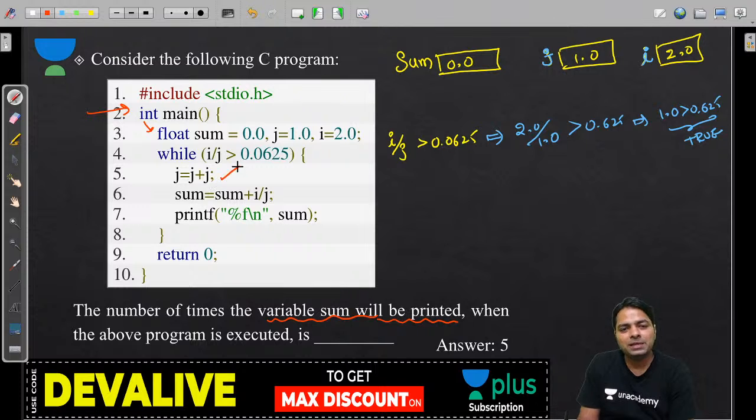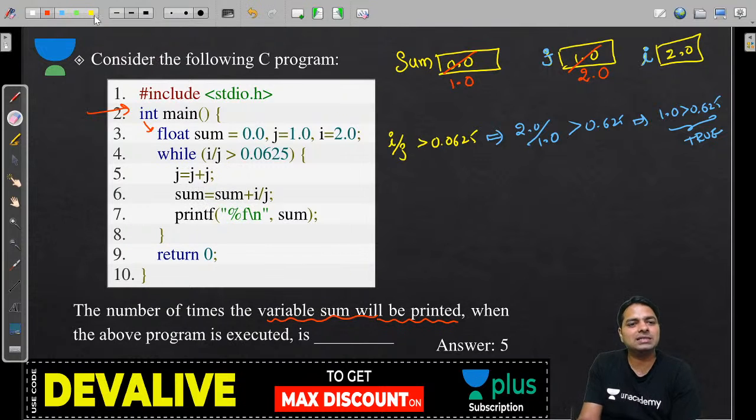J is equal j plus j means j is equal 1 plus 1 will become 2.0. And sum is equal, that sum has a 0. Sum is equal sum plus I by j. Now I by j is different. Just before I by j is different, so don't use that. Here this is 2.0 by 2.0. That is a 1. So sum is 0, 0 plus 1 is a 1. So it's going to store 1.0. Here what happened is 0 plus 2.0 by 2.0. Remember that.